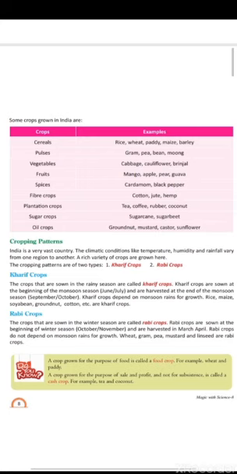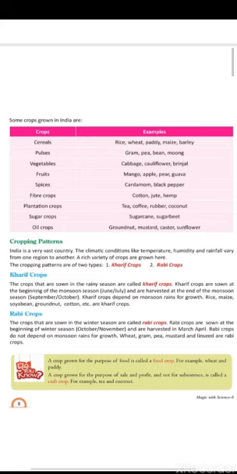Vegetables are like cabbage, cauliflower, brinjal. Fruits like mango, apple, pear, guava. Spices like cardamom, black pepper. Fiber crops: cotton, jute, hemp. Plantation crops: tea, coffee, rubber, coconut. Sugar crops like sugarcane, sugar beet. Oil crops: groundnut, mustard, sunflower. In this table, we see some crops and some of their examples.